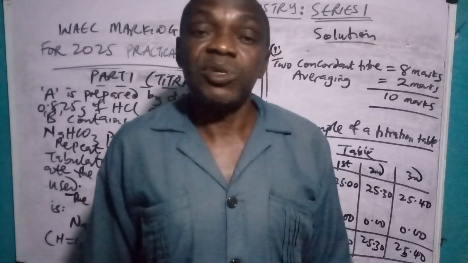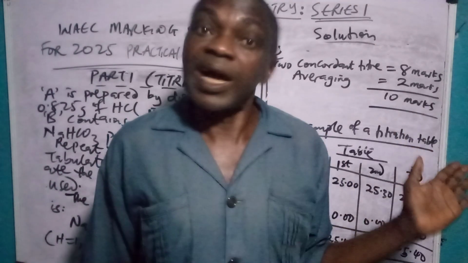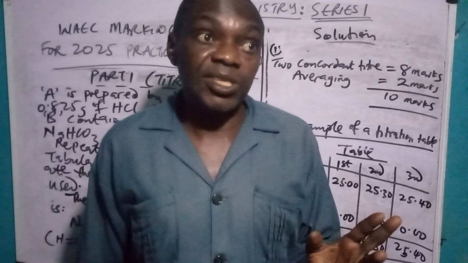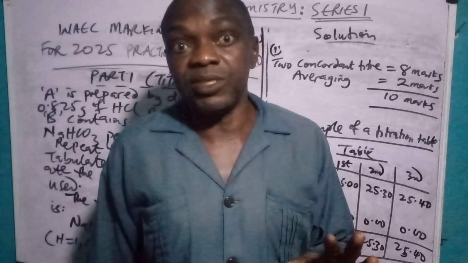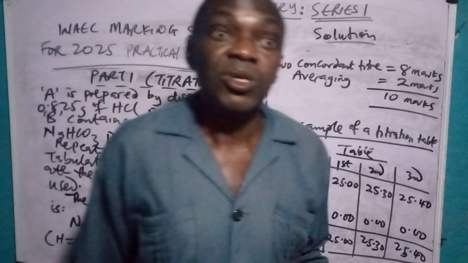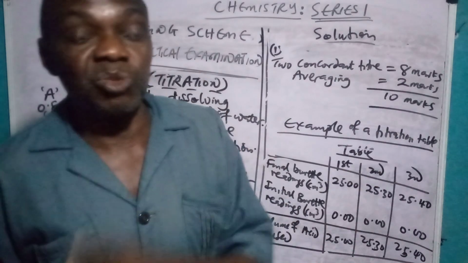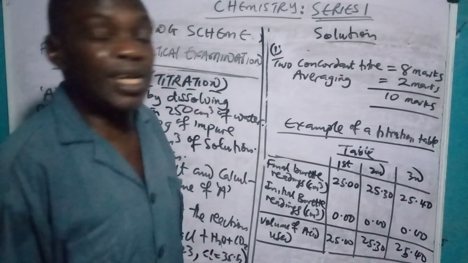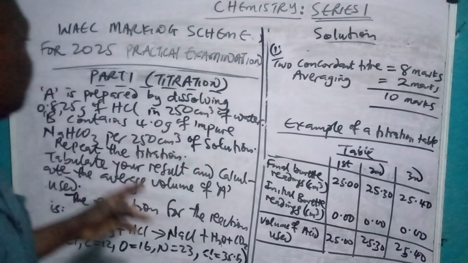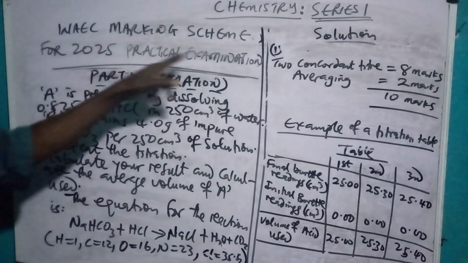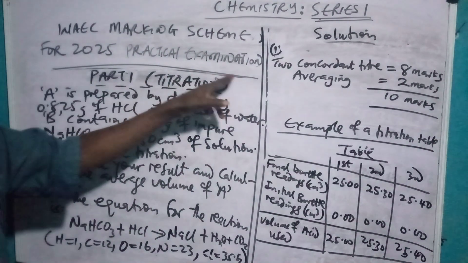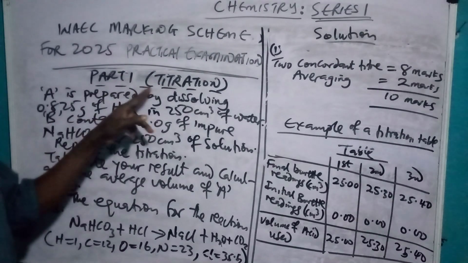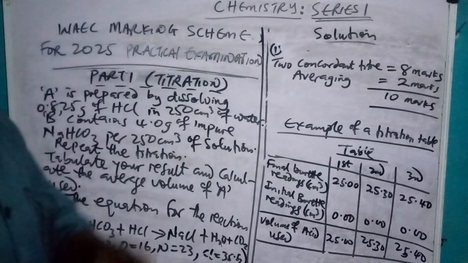So without wasting time, we'll go into how the questions are, the question you just did, the exam you just did, and how the solutions are likely to be, so as to remove all doubt from you. Remember, you have to study very well to show yourself approved to do well in your exams. So look at this WAEC marking scheme for the 2025 practical examination. Part 1, titration. After this, you should have no doubt.